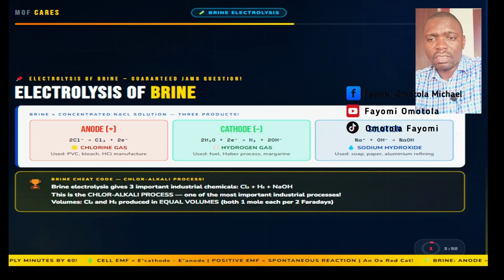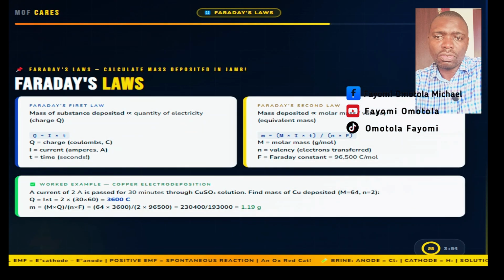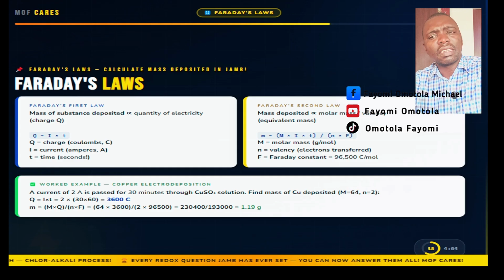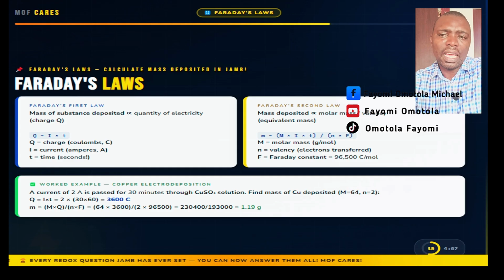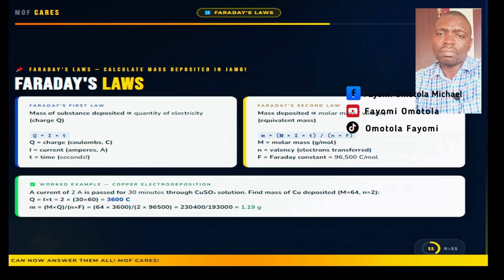Now let's talk about Faraday's law, which allows us to calculate the mass of substance deposited during electrolysis, and JAMB sets a calculation question on this topic every year. Faraday's first law is that the mass of substance deposited at the electrode is directly proportional to the quantity of electricity, or charge, that passed through it. More charge, more mass. That's what it means. Simple. The charge formula is Q equals I times t.